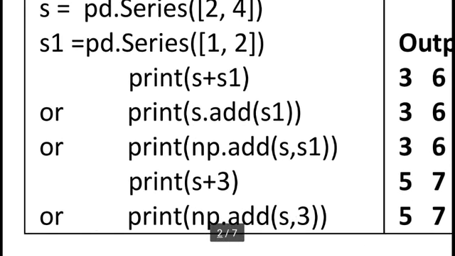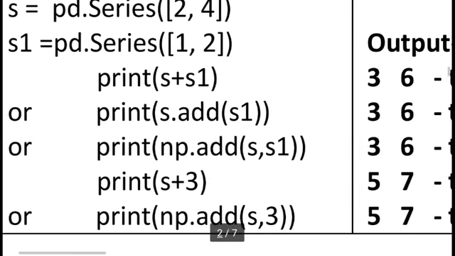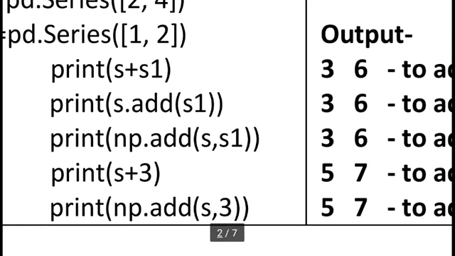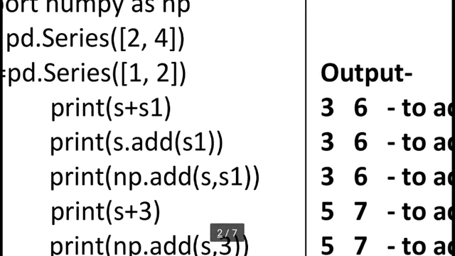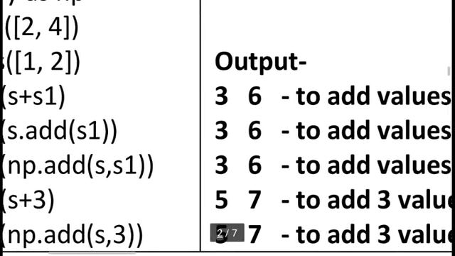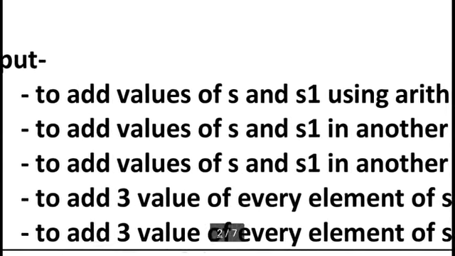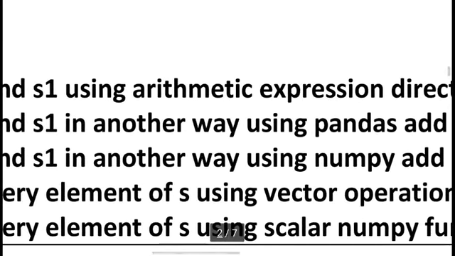We can perform the same thing using the np.add method, np.add(s, s1). We already discussed in the last session: 3 and 6, 2 plus 1 and 4 plus 2. This adds the values of s and s1 in another way using the numpy add function.